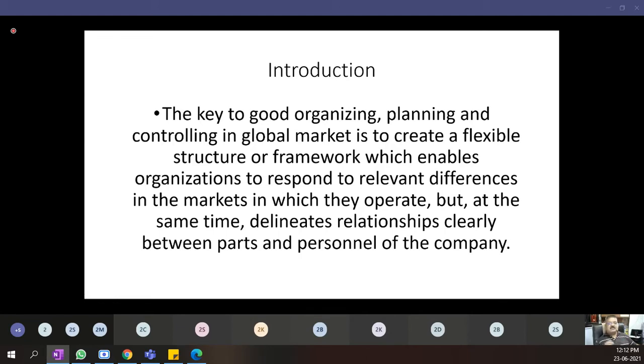So the key is to create a flexible structure and framework which enables organizations to respond to relevant differences, which means whatever market dynamics are happening, we should be able to relevantly respond to those market dynamics in which they operate. But at the same time, delineates. What is the meaning of delineation? Freedom, which means it also gives the freedom to define relationships clearly between products and personnel of the company. So you should give that freedom to your organizational personnel to decide what the market wants and adapt the process accordingly.